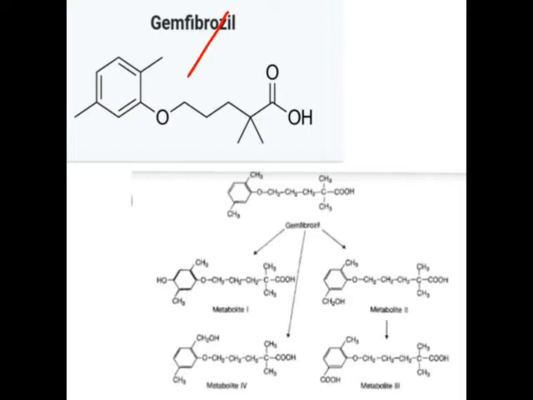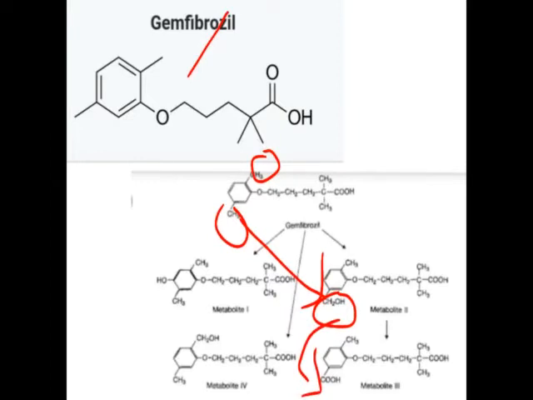As you can see, in gemfibrozil there are two CH3 groups present. They undergo hydroxylation, and one of the CH3 groups is converted into CH2OH. This CH2OH is then converted into COOH by an oxidation reaction.